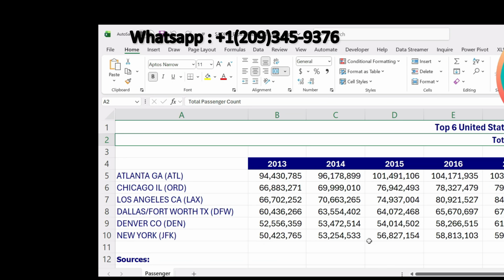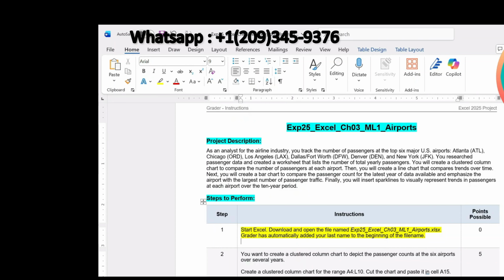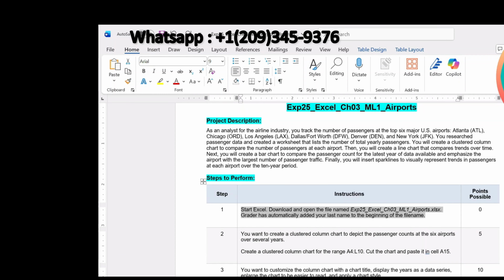I have already downloaded it, and you can download it from your course dashboard. We will apply all the instructions and steps to this workbook and make it final for submission. There is nothing else to solve in step number 1, so we will go to the next step, step number 2.